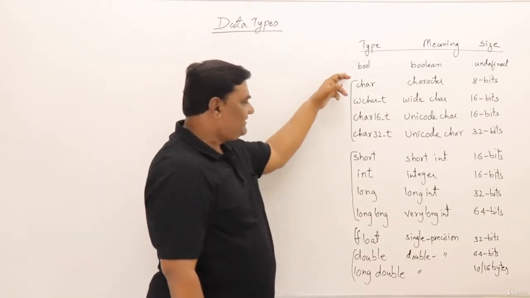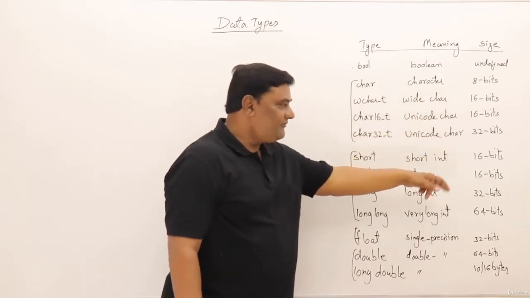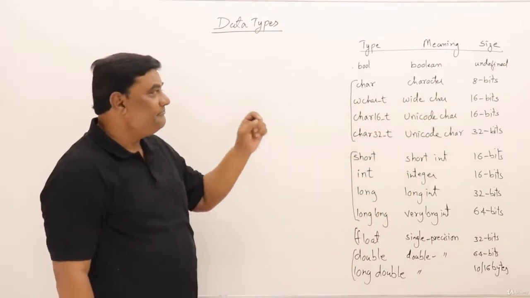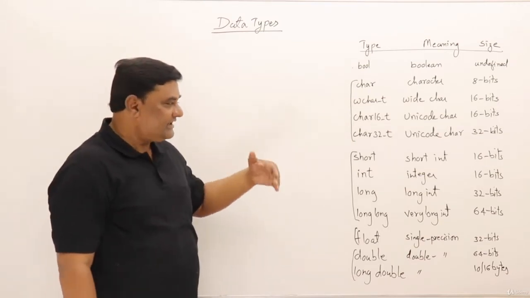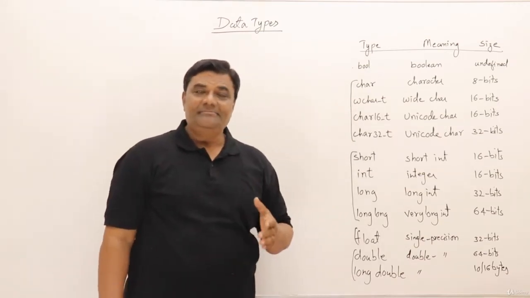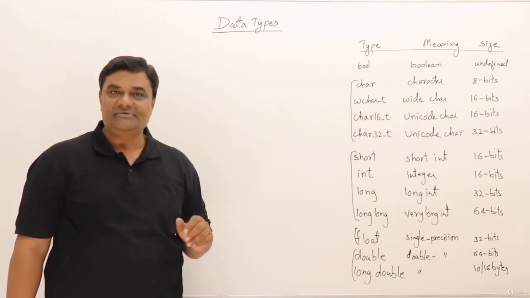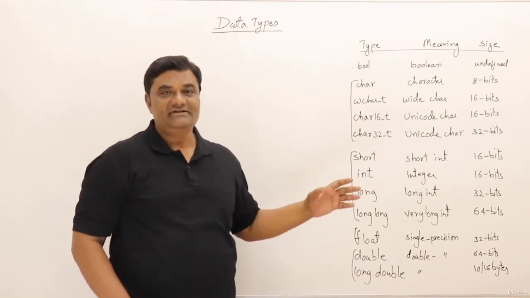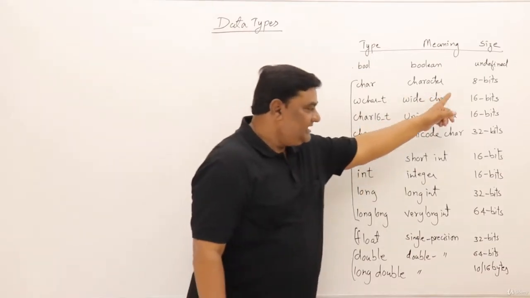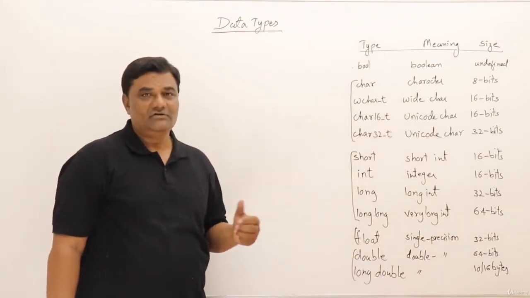See, here the name of the data type is given and what is the meaning of the data type, and there the number of bits each data type is taking, that is minimum number of bits given there. So actually how much size each data type takes, it depends on the compiler and the operating system on which it is developed. See, different compilers of C++ gives different sizes for these data types. So this is minimum number of bits that each data type takes. It may take more than that also.